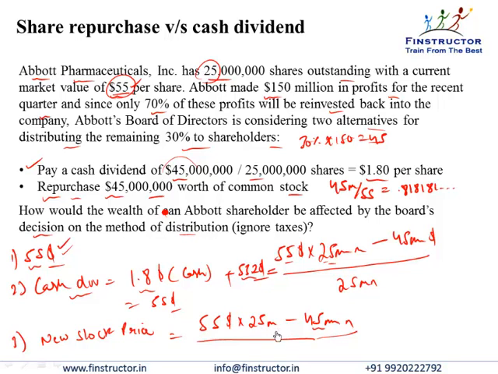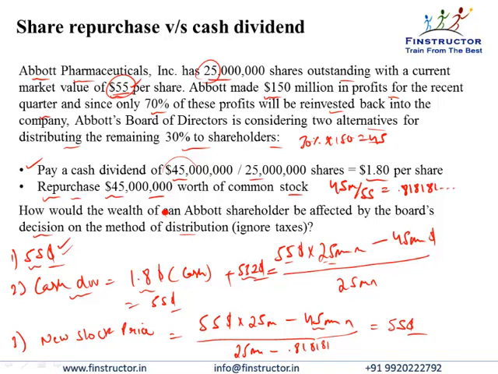However, the number of shares has also been reduced. So whatever is this remaining value is now distributed over a lesser number of shares because we've repurchased and extinguished some shares. So if earlier we had 25 million shares outstanding, we now have 25 minus 0.818181 million shares, and the new stock price will come out to be $55.